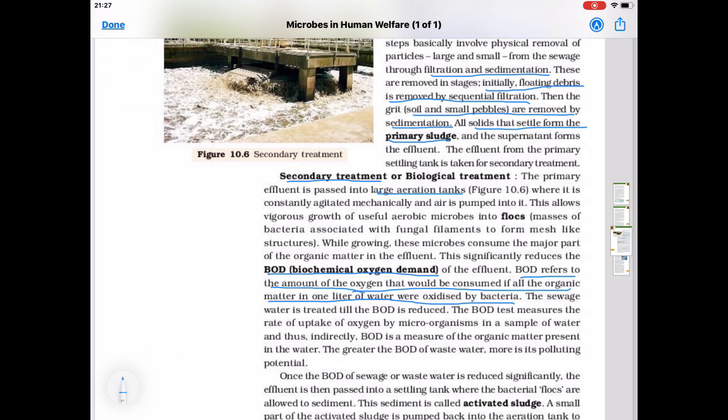The sewage water is treated till the BOD is reduced. The BOD test measures the rate of uptake of oxygen by microorganisms in a sample of water. Thus, indirectly, BOD is a measure of organic matter present in the water. The greater the BOD of wastewater, the more is its polluting potential.